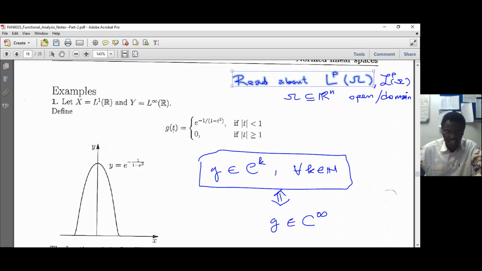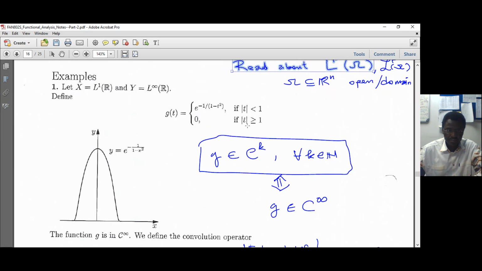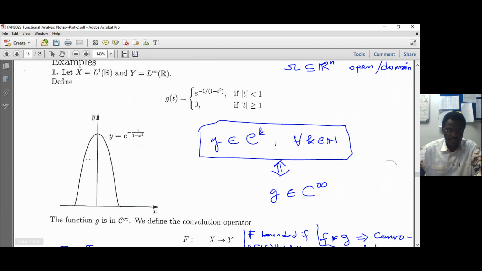Now we define this g, which is called a mollifier, right? And this is its graph. The graph of this function g. It is 0 for x from minus infinity to -1 and from 1 to infinity.